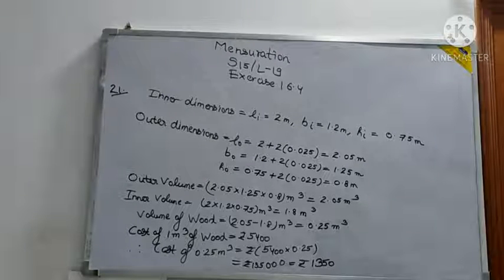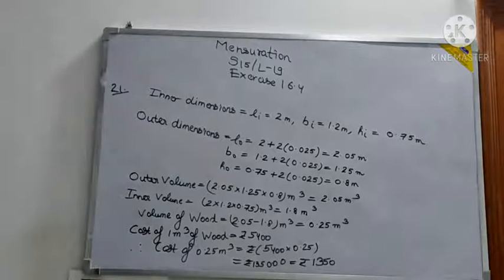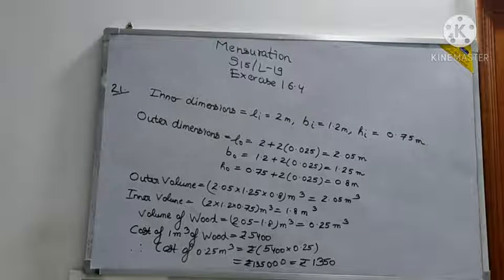Exercise 16.4, question number 21. Yes, rupees 1350 has come. Nothing new. Only for the calculation of the cost of wood, what you will do is calculate the inner dimensions first; inner dimensions are given. To calculate the outer dimensions, you will add 2 into thickness. Then you get outer dimensions. Then you calculate outer volume and inner volume. When you subtract the inner volume from the outer volume, you will get the volume of wood required, or the volume of wood that is used in making that. Then the cost of 1 meter cube is given, and you multiply with that and get the cost of the wood that is required there.